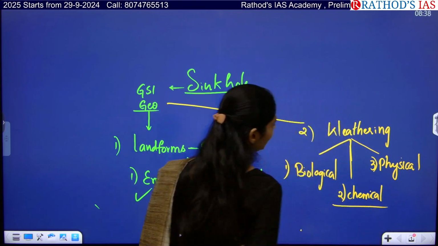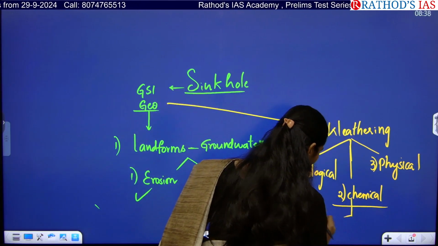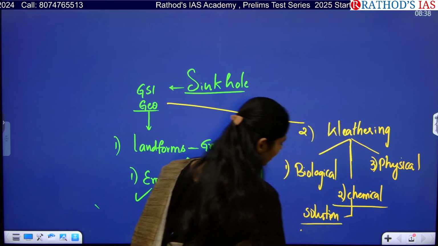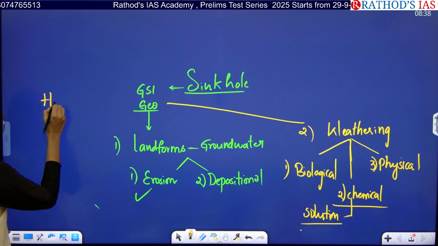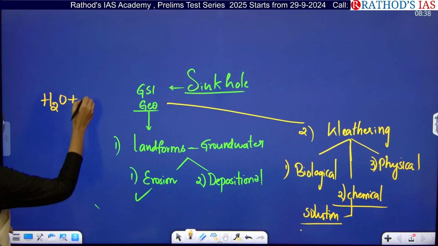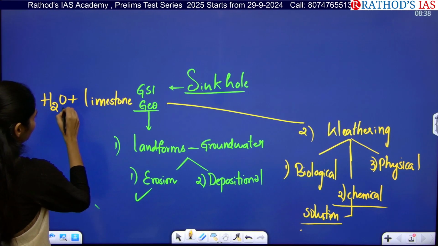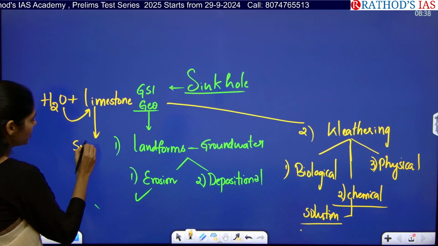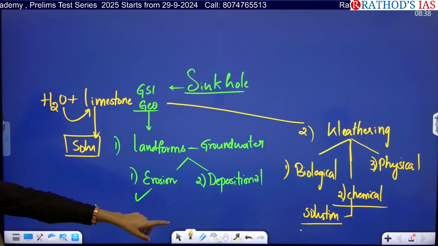So in your chemical weathering, we have different types. So this sinkhole comes under solution. So what is this phenomenon of solution? Solution is nothing but whenever water is mixing with limestone, this water will dissolve this limestone and it forms a solution. Okay. So this is the concept of chemical weathering.